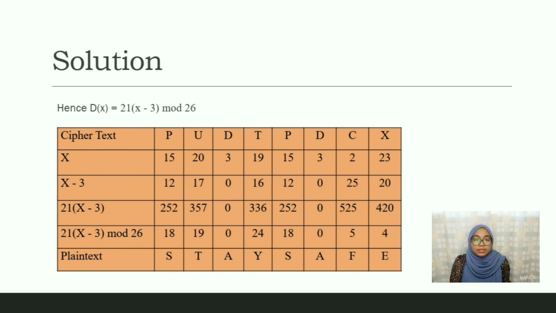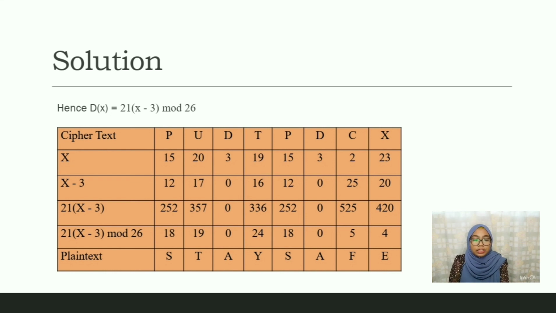Next, we need to substitute the value of x minus 3 into 21 times x minus 3. So for P it is 252, U is 357, D is 0, T is 336, C is 525, and X is 420. And next, we substitute the value of 21 times x minus 3 into 21 times x minus 3 mod 26. So for P we will get 18, U is 19, D is 0, T is 24, C is 5, and X is 4.